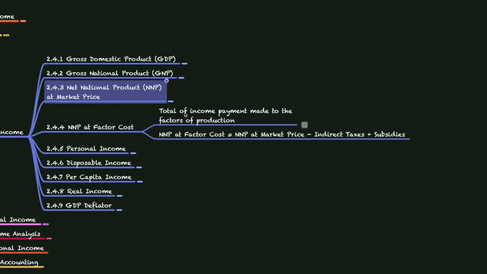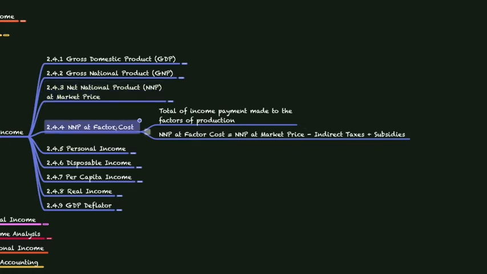Factors of production are nothing but land, labor, capital and organization and other resources used in manufacturing or in any production methods. So NNP at factor cost is equal to NNP at market price minus indirect taxes paid by the factors plus subsidies provided by the government to the factors of production.